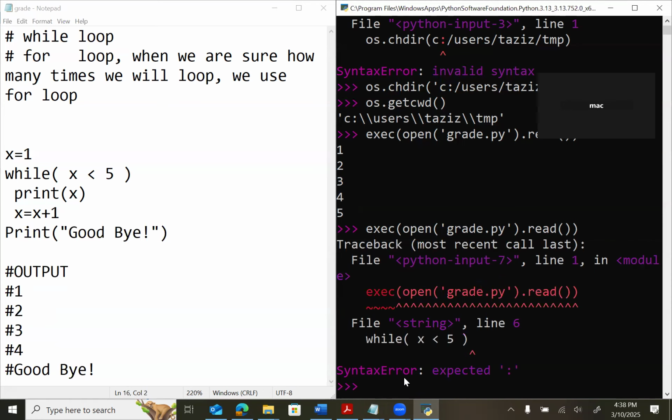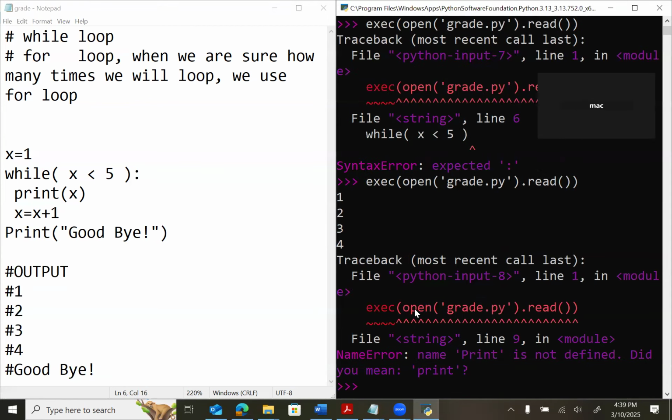Okay, there is something wrong. What's wrong in that part? We have to put the colon. We missed the colon, so that's why the problem is coming. And run it again. What's the problem here now? Print is not there. Why? Print is capital here. This is case sensitive, so we have to be careful. We change it to small print, okay? And now we are going back.